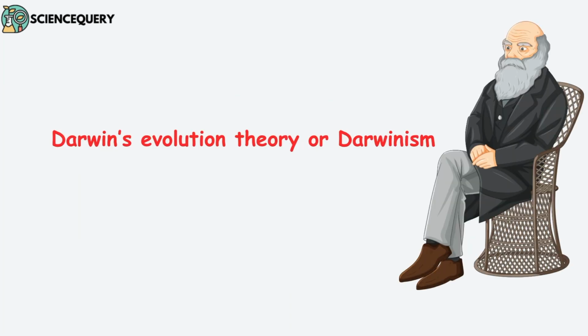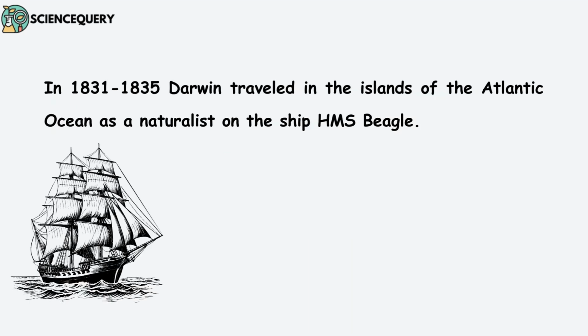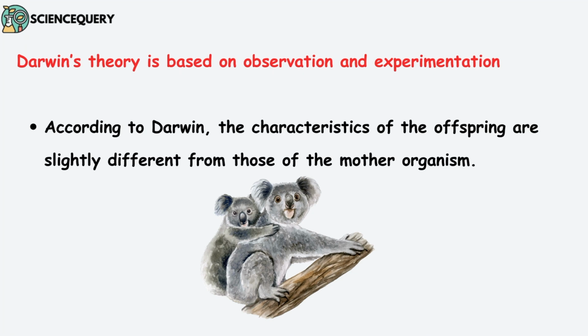Now let us see Darwin's evolution theory. Charles Darwin presented this theory in the year 1859 in his book Origin of Species by Means of Natural Selection. From 1831 to 1835, Darwin traveled in the islands of the Atlantic Ocean on the ship known as HMS Beagle. Darwin's theory is mainly based on observation and experimentation.